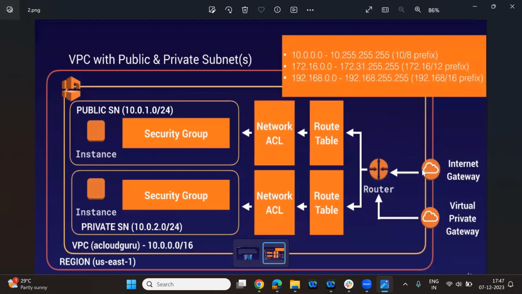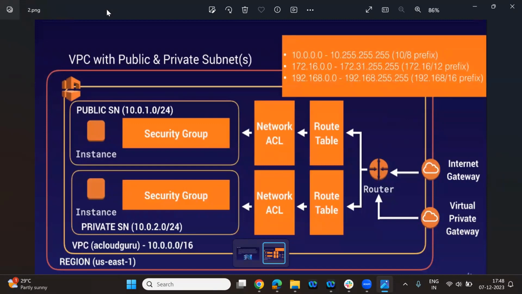See, the VPC is there, the subnet is there, the internet gateway is there, the router is coming, the route table is coming, the NACL is coming too. And you can see here there are two subnets. For this one I am creating a public subnet, and this is the private subnet. And that's it. Now the IP address.